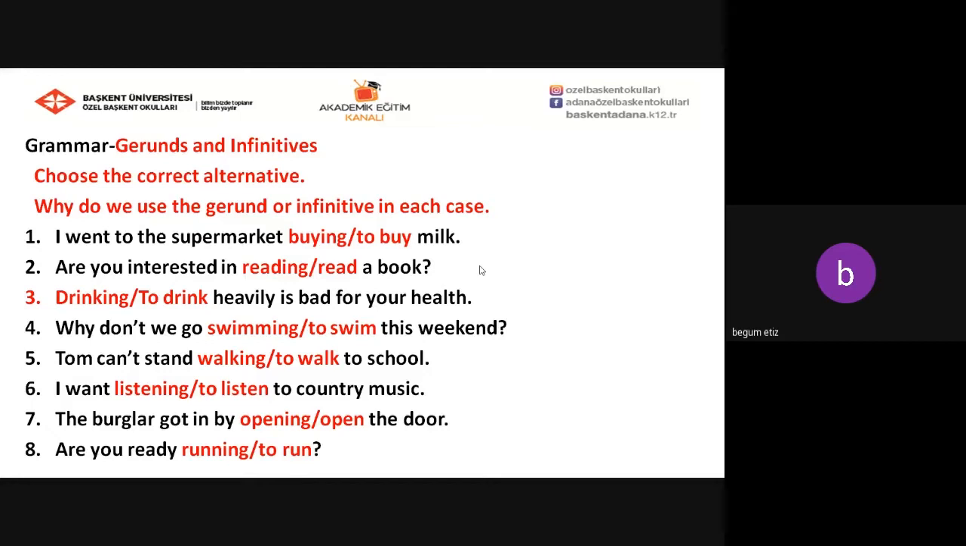I want listening or to listen to country music. The burglar got in by opening or opened the door. Are you ready, running or to run? Let's think about them and then explain why we use the gerund or infinitive in each case.